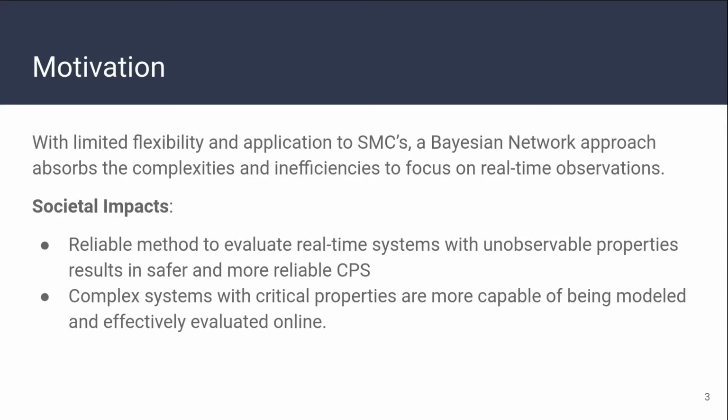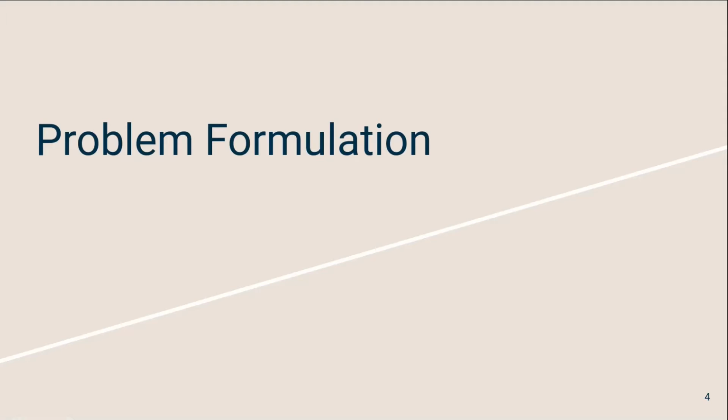As previously mentioned, with the limited flexibility that hinders SMCs, a Bayesian network approach absorbs a lot of the complexities and inefficiencies so that we're able to focus on real-time observations of the system properties. A couple societal impacts include a new reliable method to evaluate real-time systems with unobservable properties, which results in a safer and more reliable cyber-physical system. Additionally, complex systems that have critical properties are more capable of being modeled and effectively evaluated online. With that, we move on to the problem formulation.